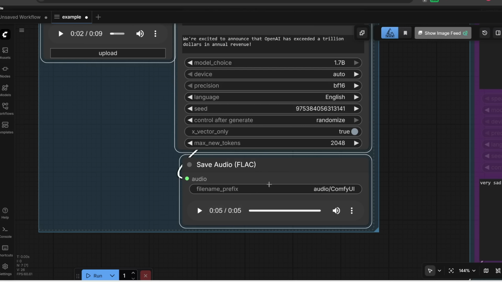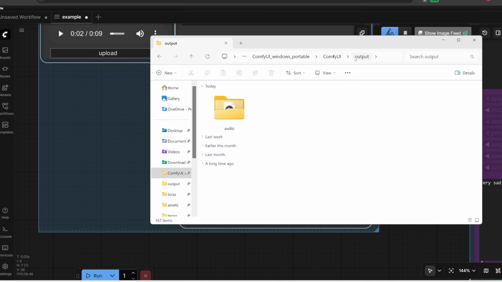Also note that down here, this is a save audio node, so your output would be automatically saved in this audio folder in your ComfyUI's output folder, as you can see here.